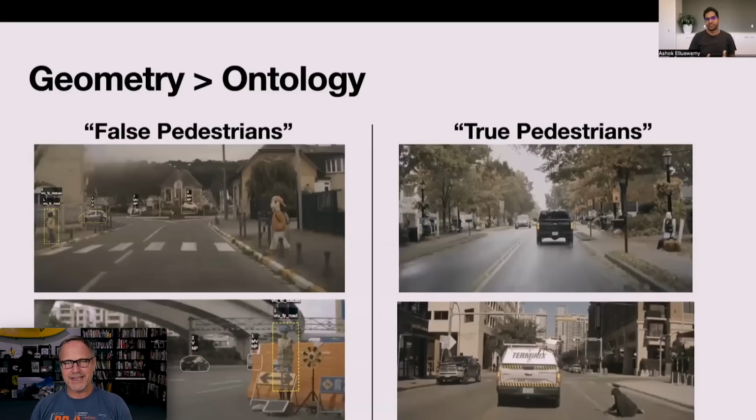And here are some more examples of ontology versus geometry. Here you've got ontology that would suggest that this is a person even though it's a statue, and that this is a person even though it's just a painting on a wall. And in this case, you might not recognize that there's a person in a Halloween costume over here hanging out by the side of the road, and this one is ridiculously dangerous. This is a person who, as Ashok says, looks from a distance like he might be a pile of garbage. It looks like it might just be a garbage bag, but that's actually a human being sitting in the road. You don't want to hit that person.